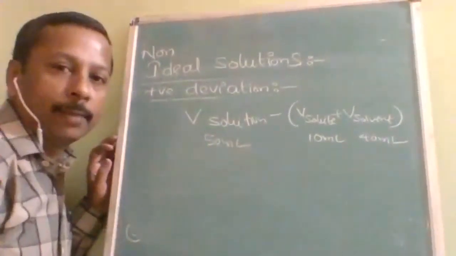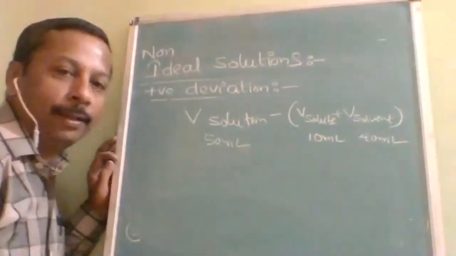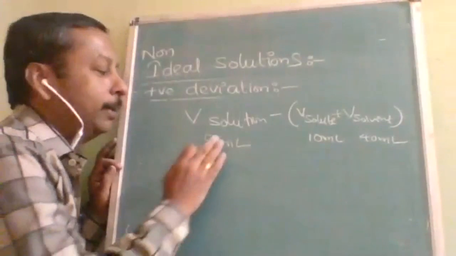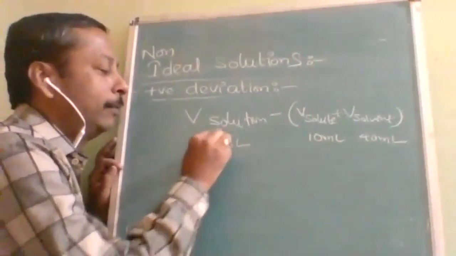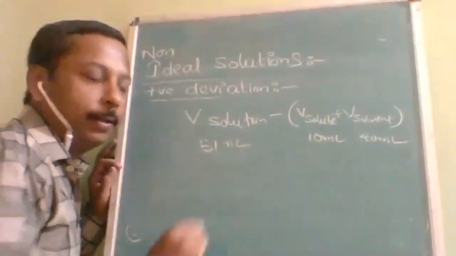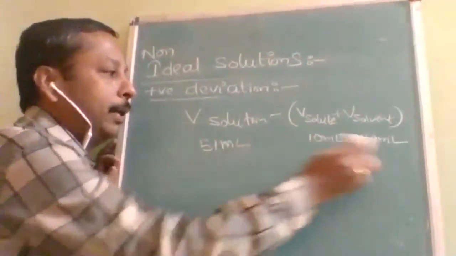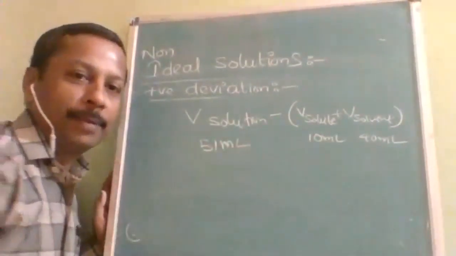It is ideal. But here we will not get 50. The magic is we will get more than 50, say 51 ml. You may wonder how, by adding 10 and 40, this happens. It happens 90% of the time.